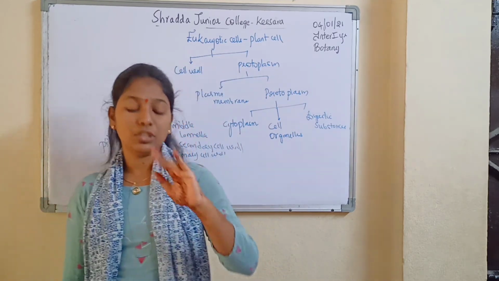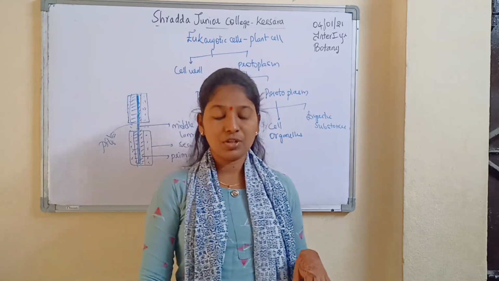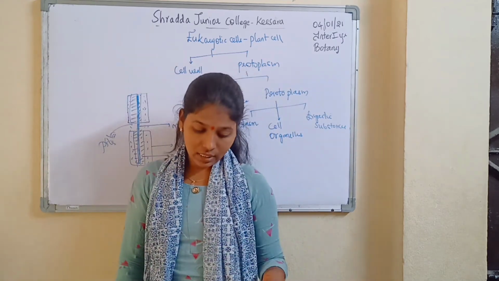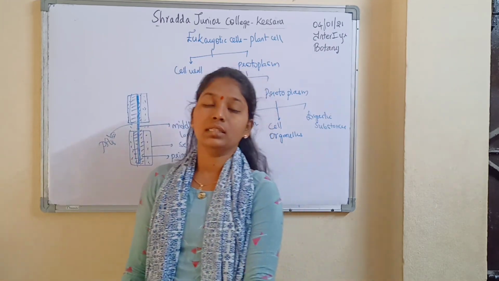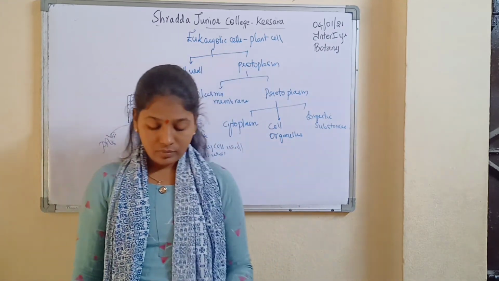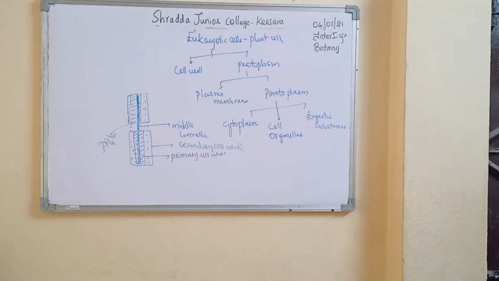It provides protection to the inner parts, and growth of the cell wall is by intussusception and apposition, that is internal growth and external growth. So this is all about the cell wall functions.